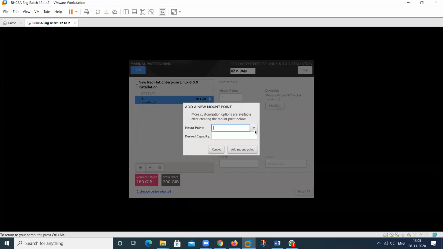Then we create another partition, that is swap. Swap is the second partition. So I will assign the space 2 GB.